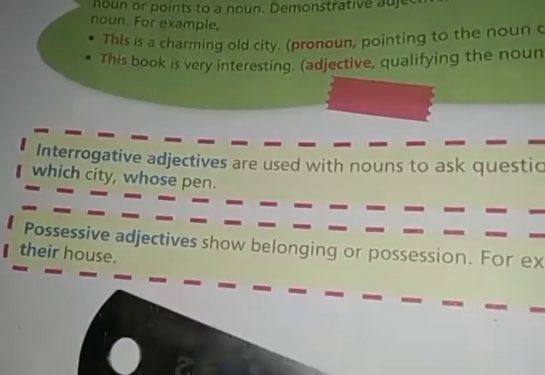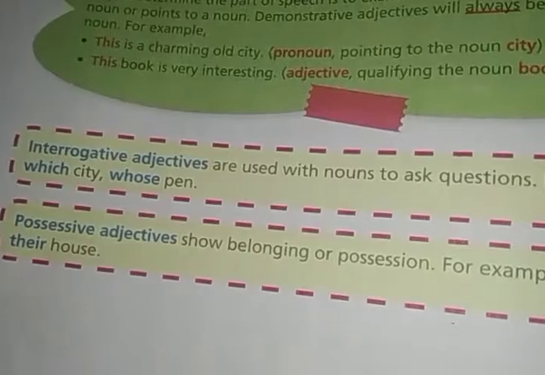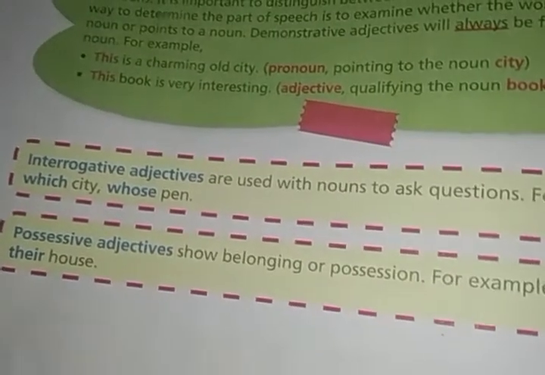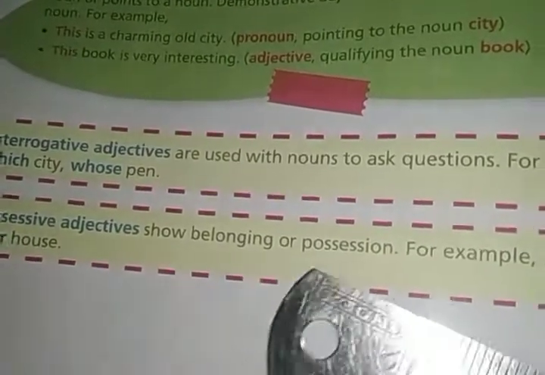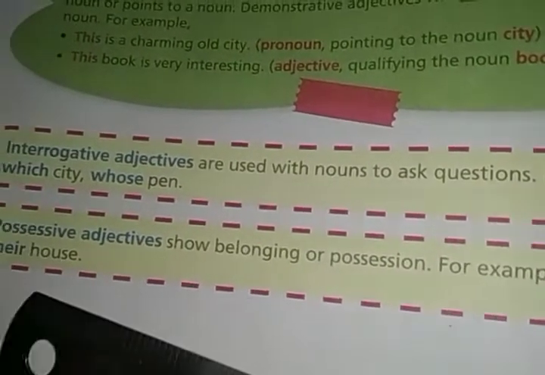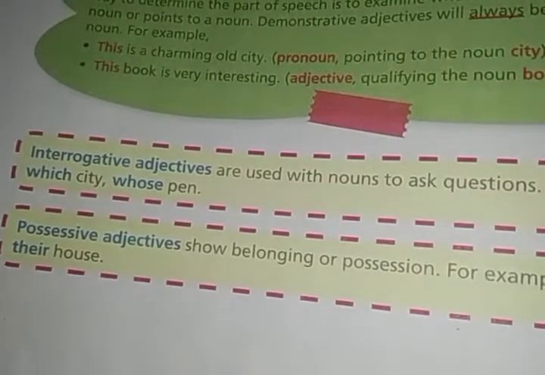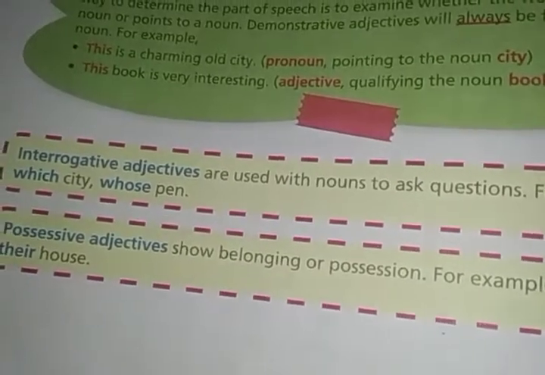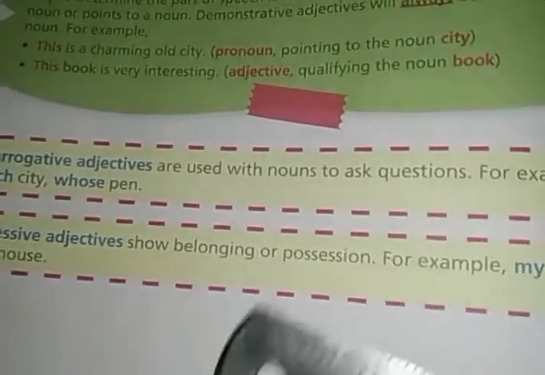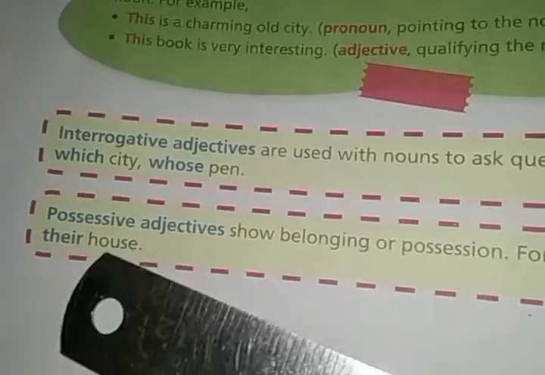So next one is possessive adjective. So possessive means अपना होना, अपना अधिकार, मालिकाना हक. Okay, possessive adjectives show belonging or possession. I told you that possessive means belonging, किसी पे मेरा, उसका, किसी पे हक होना, मालिकाना हक होना, अधिकार होना. ठीक है, right on something. For example, my bag. Okay, इस पे मेरा हक है, my bag. Okay, their house, उनका घर.